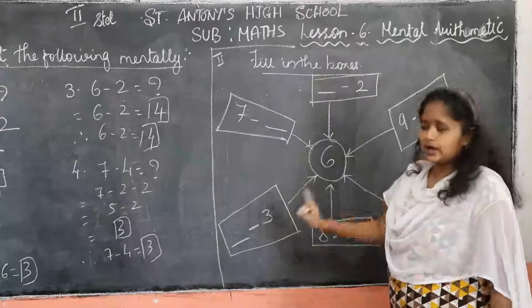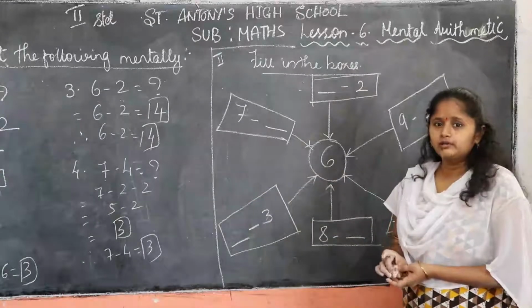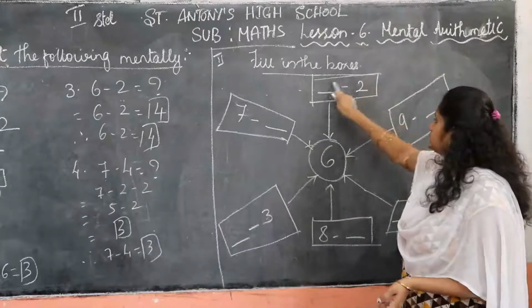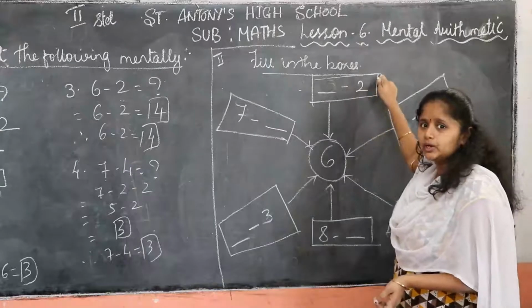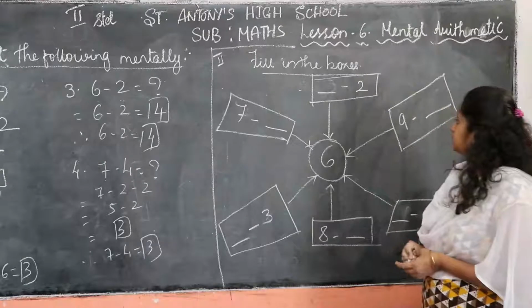Think about it, children. As we have done addition, same here we have done subtraction also. So think, dash minus 2. Which number if we write, that will be subtracted by 2 and we get 6? Think, children.